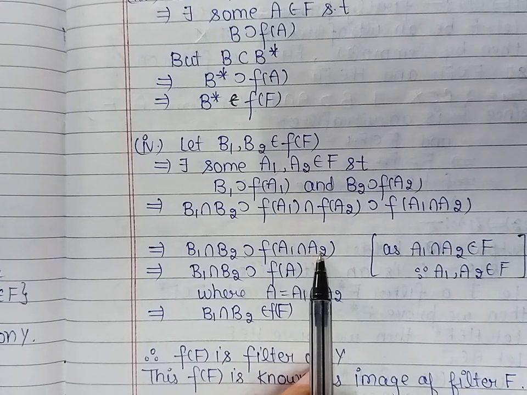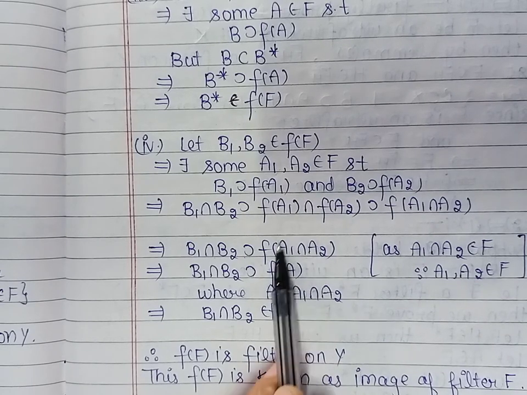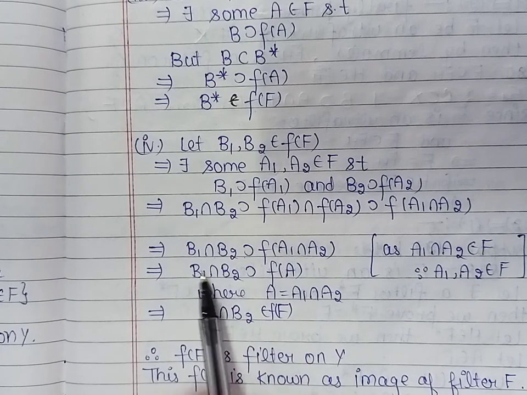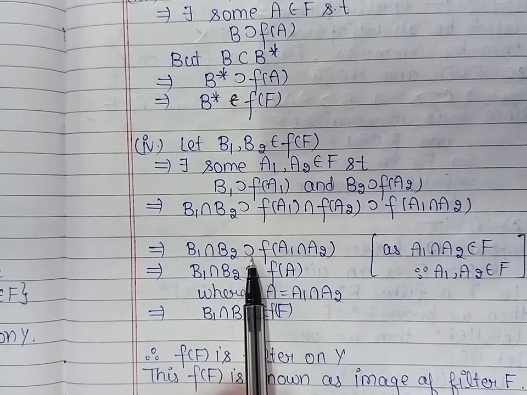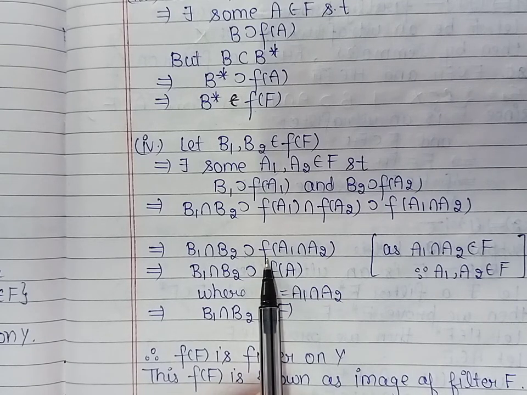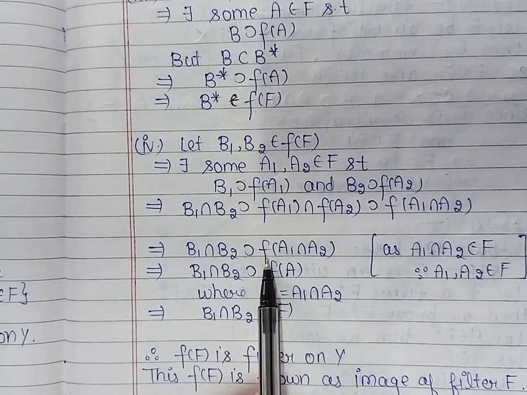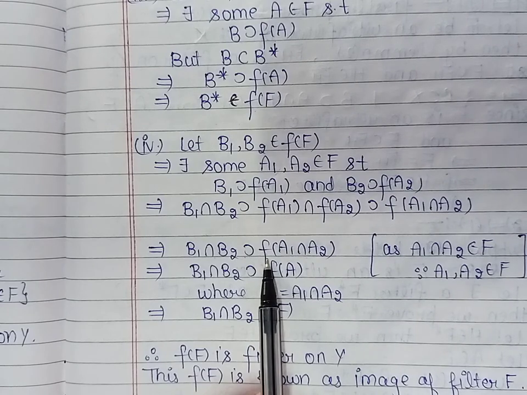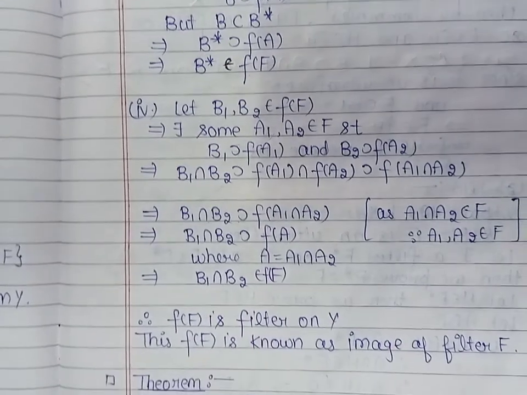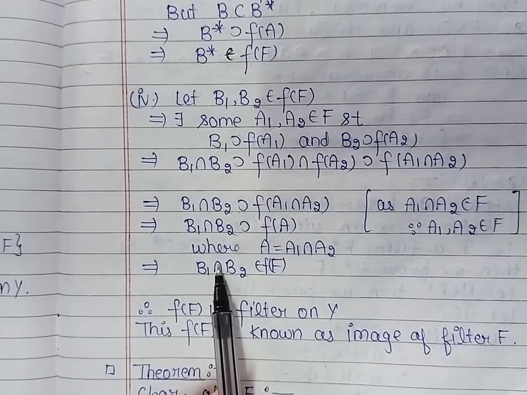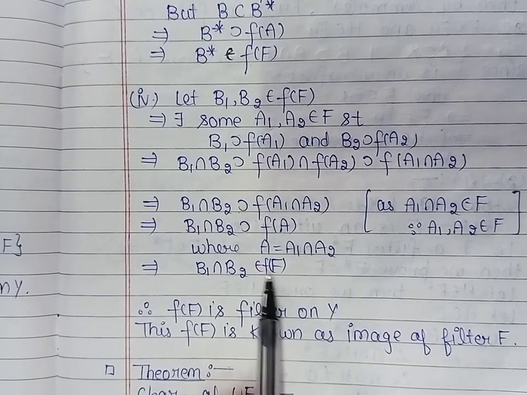Now A1 and A2 are members of filter F, and a filter is closed under finite intersections. So A1 intersection A2 is also a member of filter F. It means B1 intersection B2 contains the image of a member of filter F. Therefore we can say that B1 intersection B2 belongs to f(F).